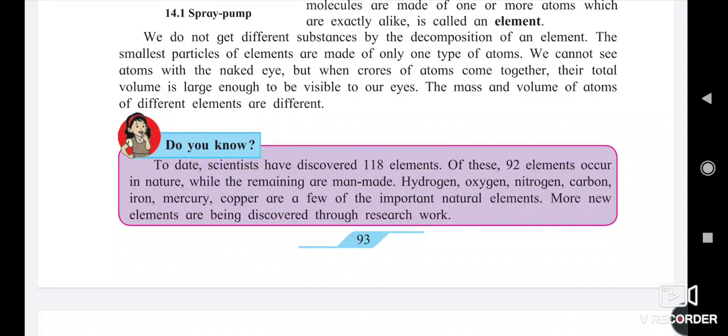With more explanations, we will understand the concept of an element and its symbol, and how this symbol helps us understand the name of that element. Okay, thank you.